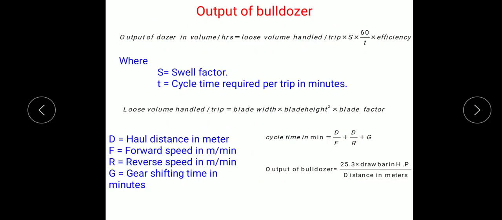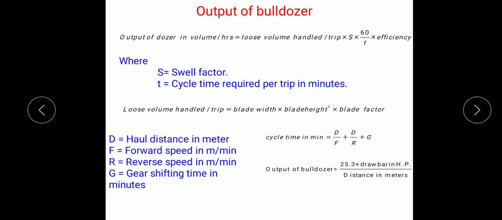Next is how to find out the output of a bulldozer. So the output of a dozer or bulldozer in volume per hour can be found out by using the formula: output is equal to loose volume handled per trip multiplied by S multiplied by 60 divided by T into efficiency.